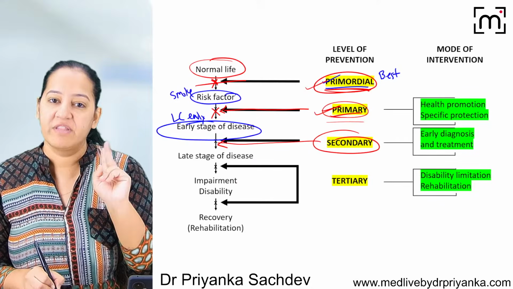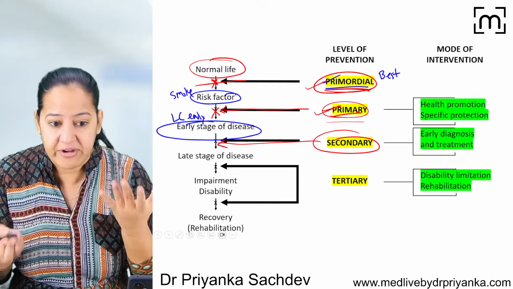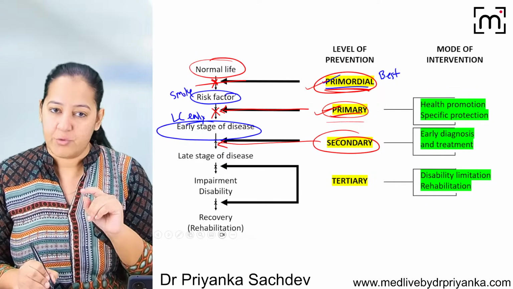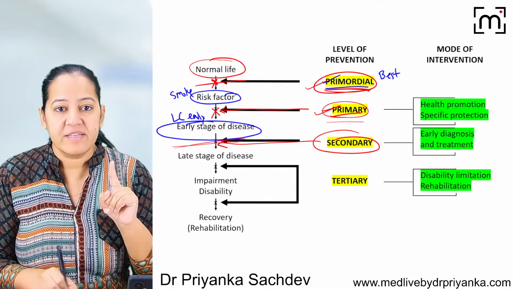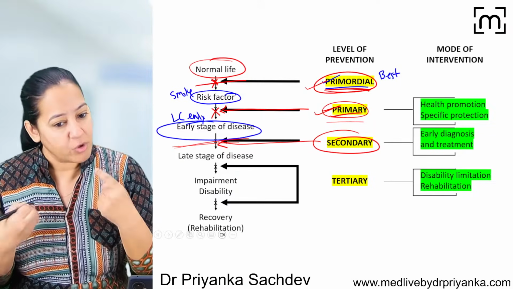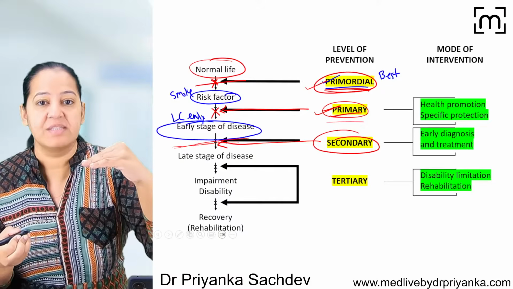Go for the surgery, go with chemotherapy, radiotherapy, whatever treatment option is available, take it right now. Early treatment, early diagnosis: get it diagnosed and get it treated. So we want to halt the disease at an early stage, so that at least the person doesn't have metastasis or the complications of that. We want to stop the progress of the disease at an early stage.